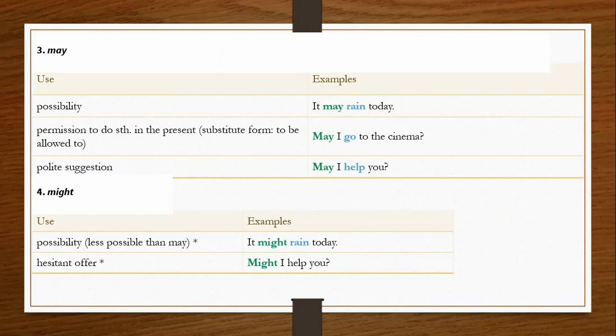This is very important. So, it might rain today. The possibility is there that it may rain today, but it is a weak possibility. It means it may or may not. So for that we use: it might rain today. A very weak possibility. Hesitant to occur: might I help you?